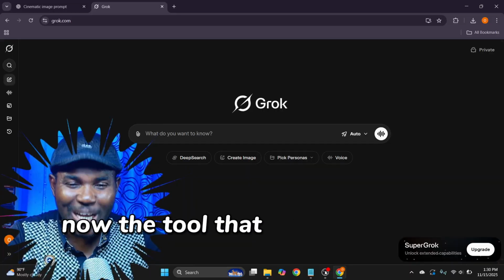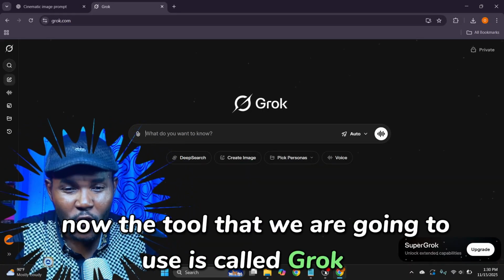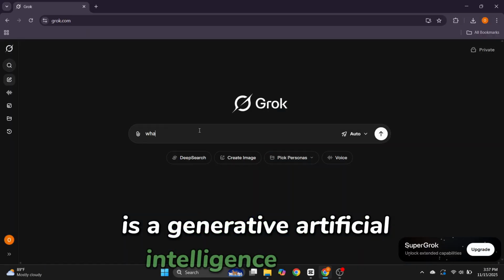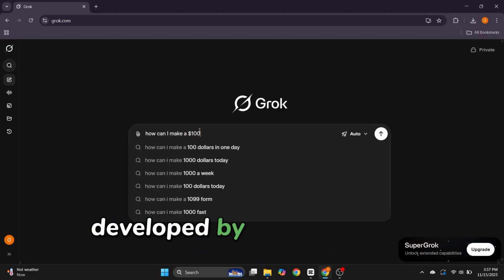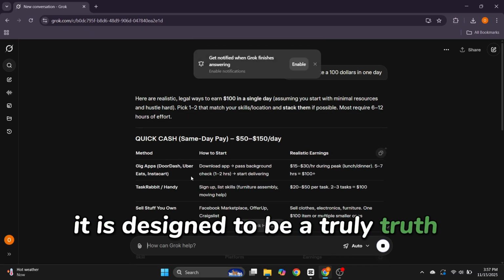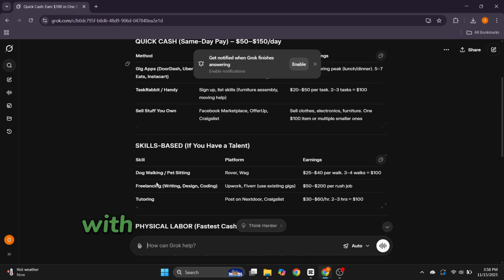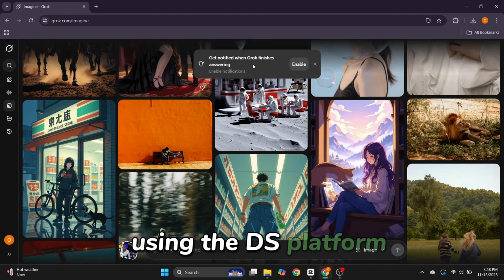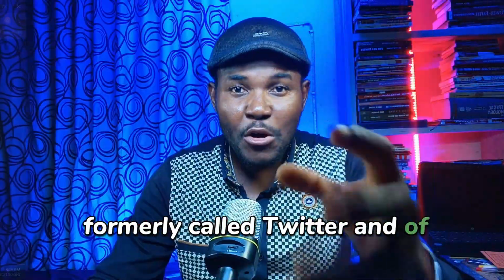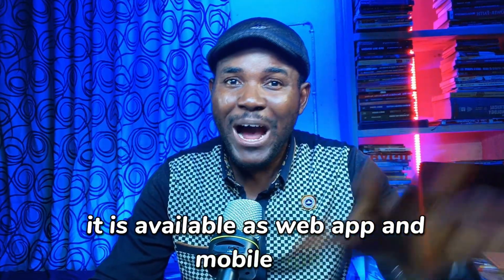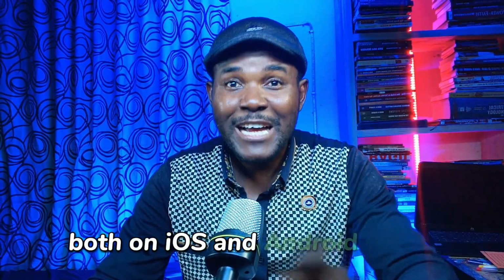Now the tool that we are going to use is called Grok AI. Grok AI is a generative artificial intelligence chatbot developed by Elon Musk's AI company. It is designed to be a truly truth-seeking AI companion with the ability to provide real-time information using the X platform, formerly called Twitter, and of course the internet, in order to give up-to-date responses. It is available as web app and mobile app, both on iOS and Android devices.